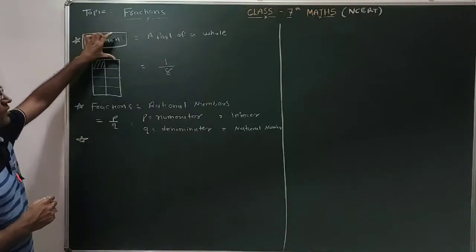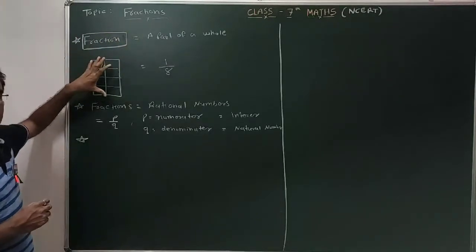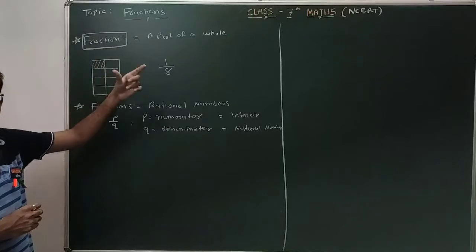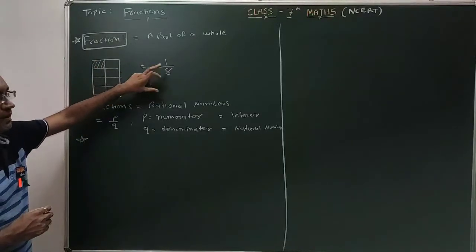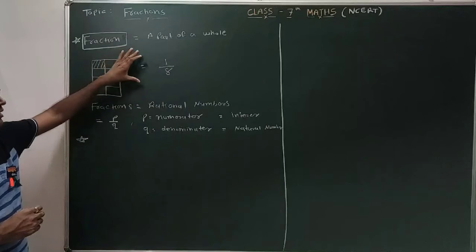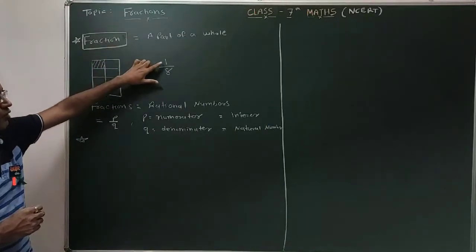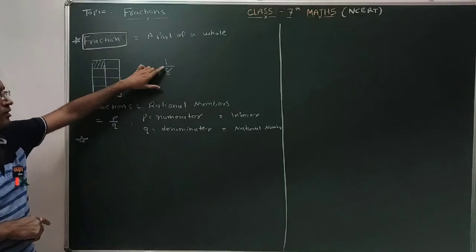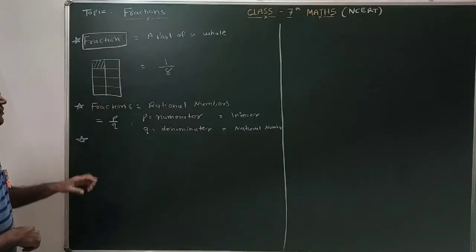Definition. What is fraction? Fraction is a part of a whole. If you are having one chocolate in which a total of 8 pieces are there, and if we are eating only one piece of that chocolate, then we can say that we have eaten 1 by 8 part of that chocolate. So that 1 by 8 represents a fraction. One part out of the total whole. The whole consists of 8 parts. So one part of 8, so it is a fraction.